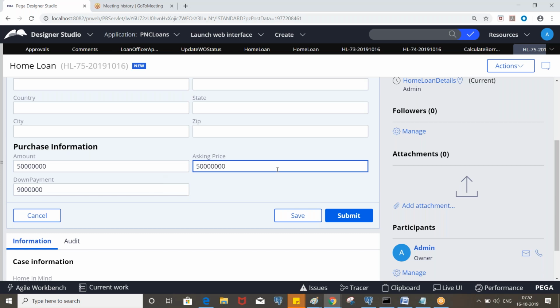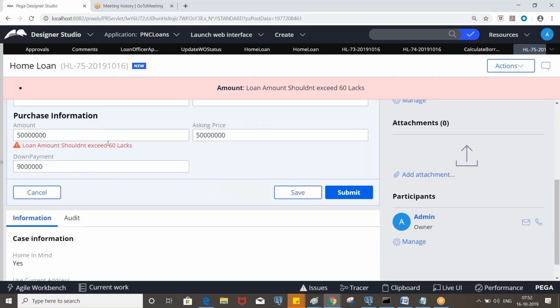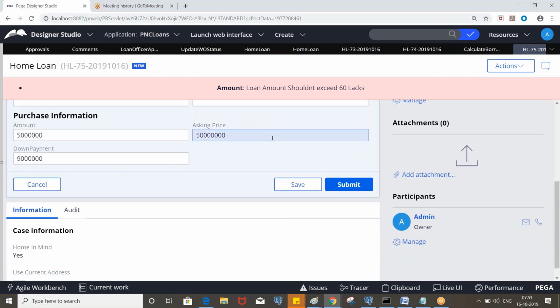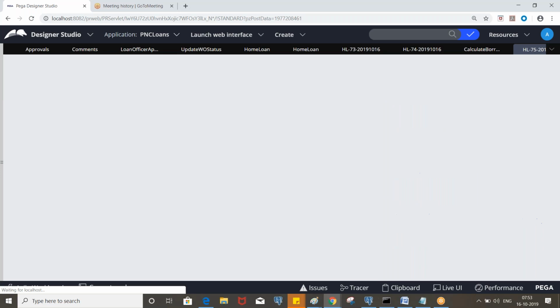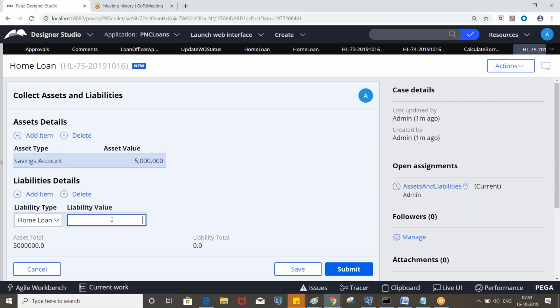It is based on asking price, right? So asking price is this. Okay, 50 lakhs, and down payment is 9 lakhs. So it is less than 20%, so it has to calculate PMI premium. This is how much? Okay, right. So now let's put some assets and liabilities.